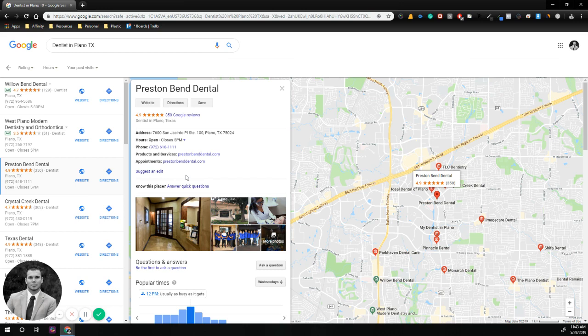So what is a citation, you may ask? It's simply your business name, address, and phone number being spread throughout the web. And this is in places like City Search, Brown Books, Search Star, your city's Chamber of Commerce, even Facebook. Doctor, think of this like a popularity contest. The more information the directories have on your business, the better off you're going to be found in these local rankings. And Google wants to supply people with that information.